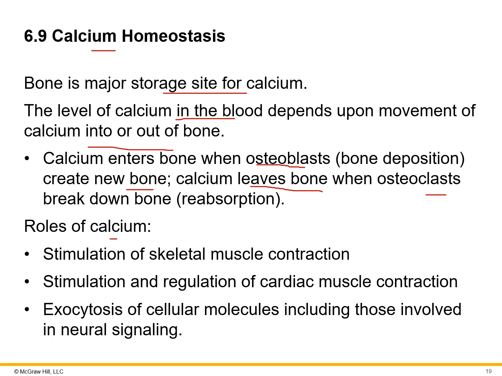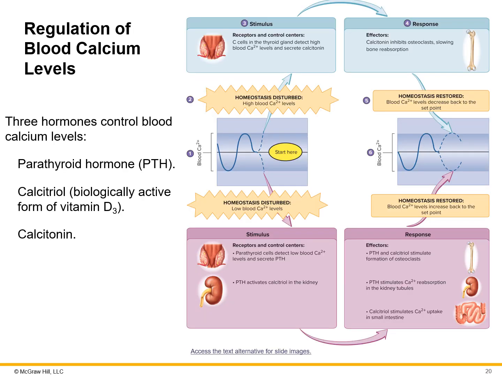Now, why do we need all this calcium? It stimulates contractions of our muscles so that we can move. It also stimulates and regulates cardiac muscle contractions, so not just voluntary movement, but involuntary. And then also exocytosis of cellular molecules, so releasing things during signaling, like releasing neurotransmitters such as dopamine and acetylcholine. It's an influx of calcium that causes that release.